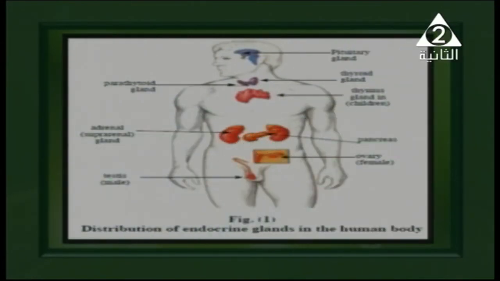After that, we have a picture here, and this picture shows us some of the most important glands we're going to study inside our body. The first one is the pituitary gland, or the master gland, and the thyroid gland and parathyroid gland. And what else? The thymus gland, which is found in children only, and after that it disintegrates. We also have the pancreas, which is considered a mixed gland. And finally, we have testes in males and ovaries in females, which are also considered a type of endocrine gland.